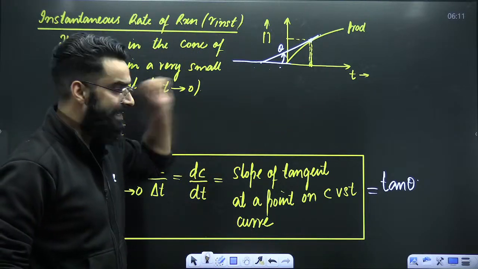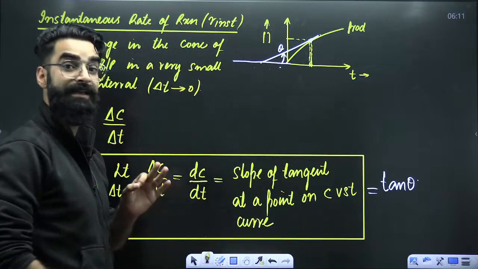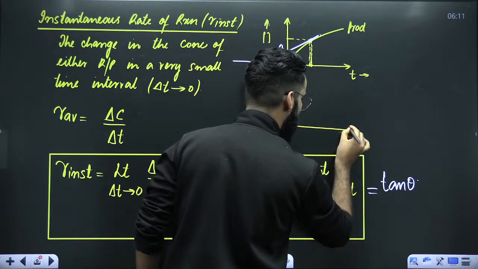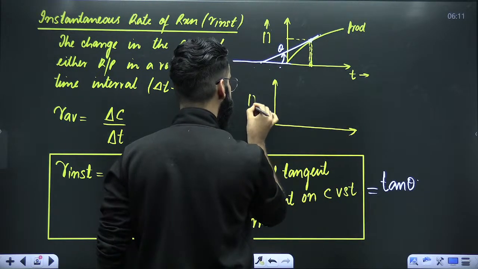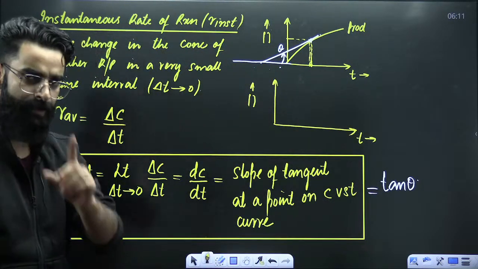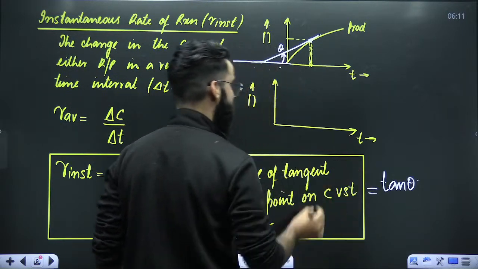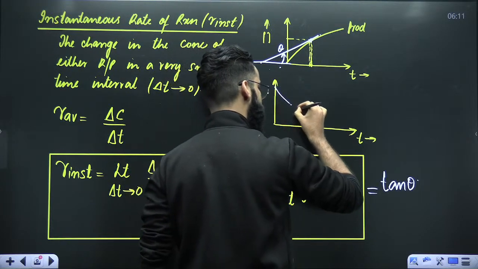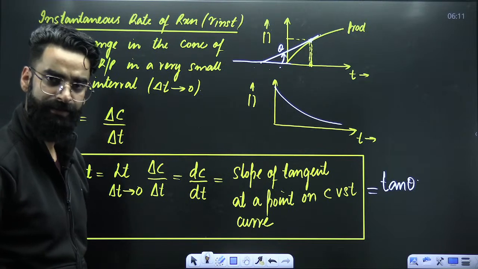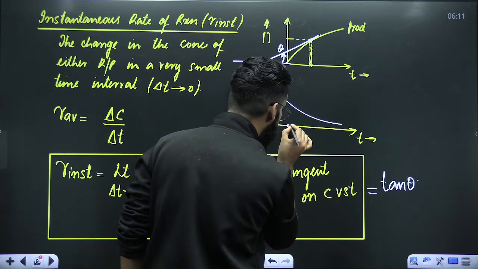Okay. So my dear students, try to understand it in a different way now. For example, I'm making one more graph, which is again concentration versus time. If I make the graph for reactants, you know the concentration of reactant decreases with time. So this is how the curve will look. Now, imagine I'm choosing a very small time interval from here to here.